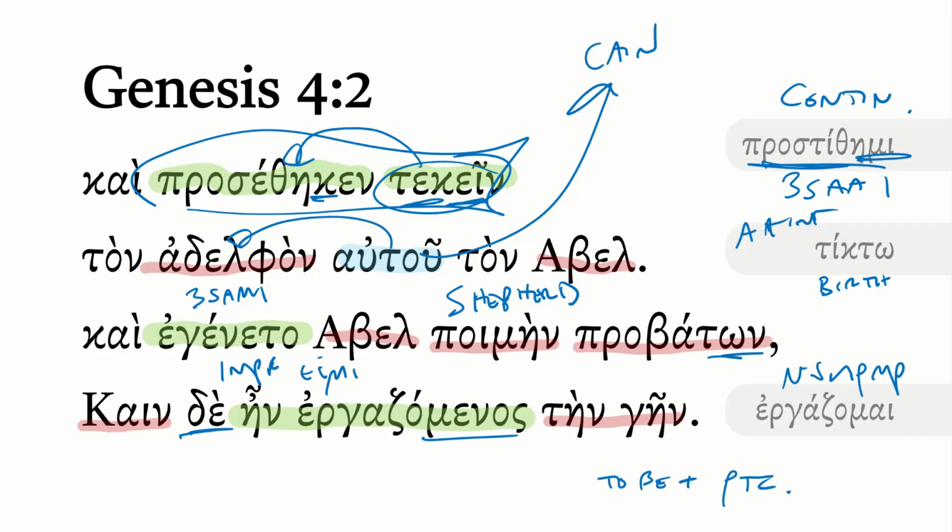Now, why would the translator here choose an imperfective en plus an imperfective ergazomenos? Why would you do a periphrastic construction here? Well, in some sense, what we're trying to convey is that both of these men are in the middle of doing their working, although in this situation on that final line, it's referring only to Cain. But the idea is we have a double imperfective background. They're in the midst of doing their thing. That's what the narrator is trying to get us to see. He was working the earth, and by implication, Abel was shepherding sheep.